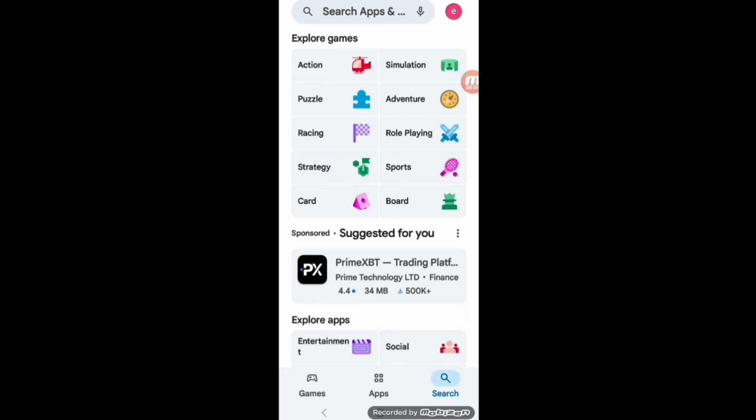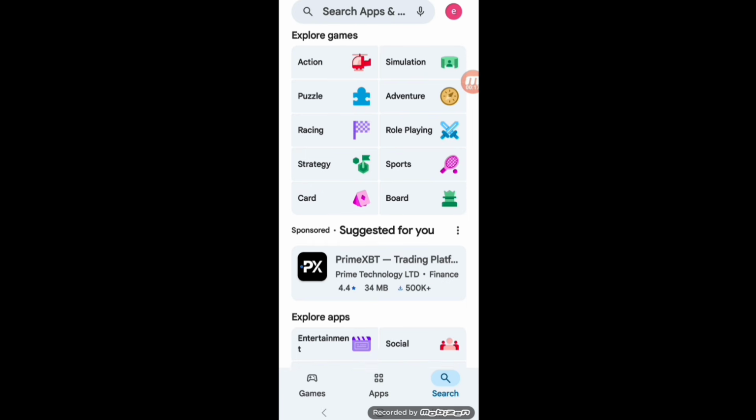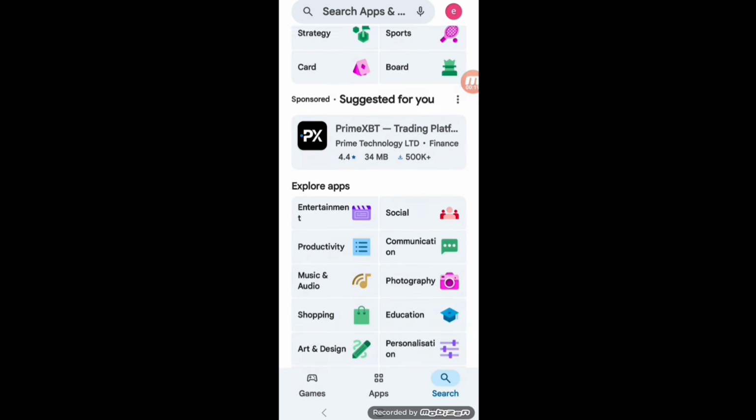Today I will share with you about the app from where you can get followers and likes for your TikTok. If you are worried about how you can get followers and likes on your video, this app will be of great use for you. It's an opportunity, but this video is for educational purposes, so do your own research before investing in it.